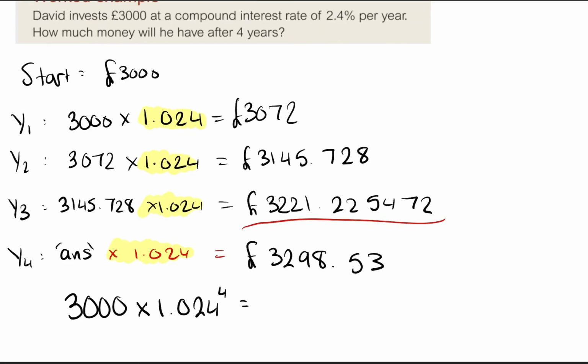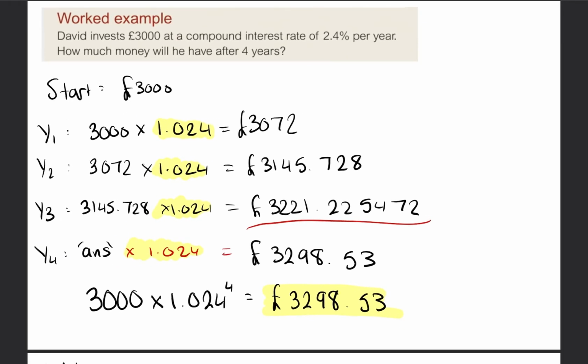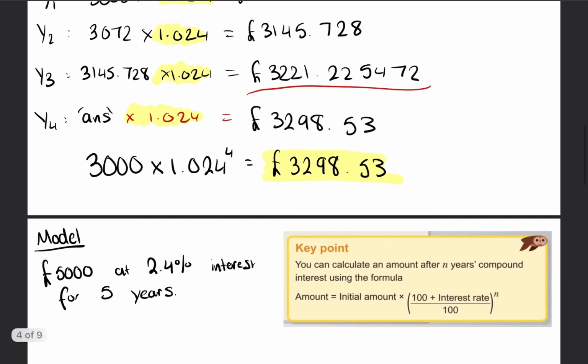So I'm going to do it now. The power of 4. Interesting, we get the exact same value, and that's how we can calculate compound interest quickly. So that's what we're looking for. Right, let me show you the formula. So that's how much David had, by the way, after 4 years at 2.4% interest, 3,298.53.